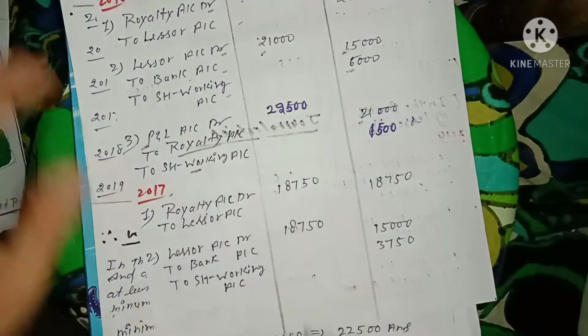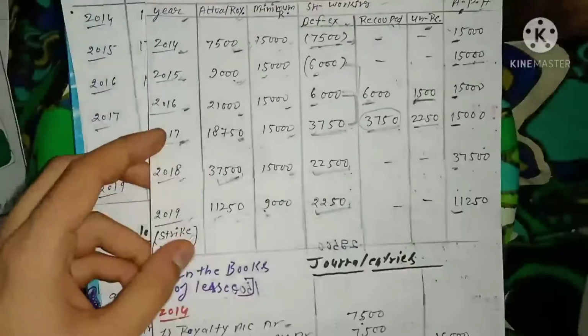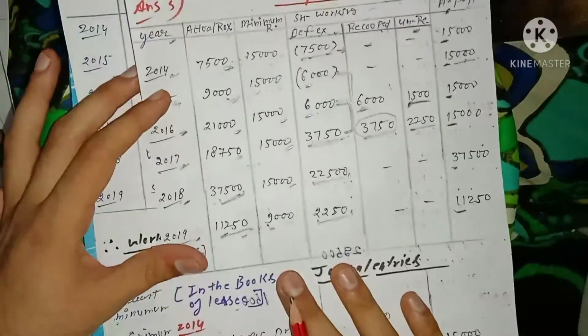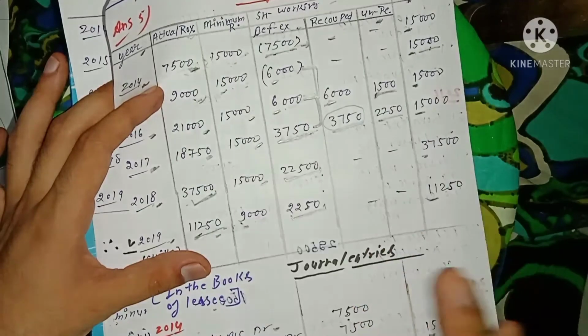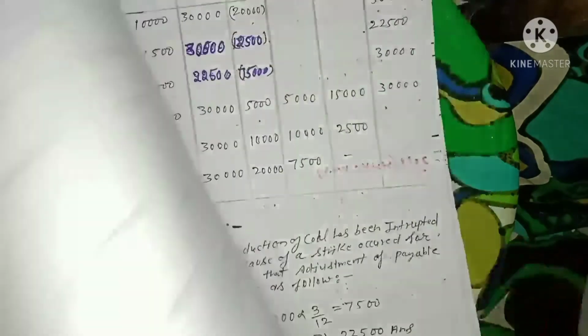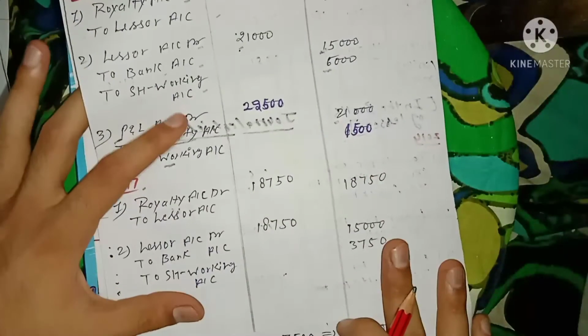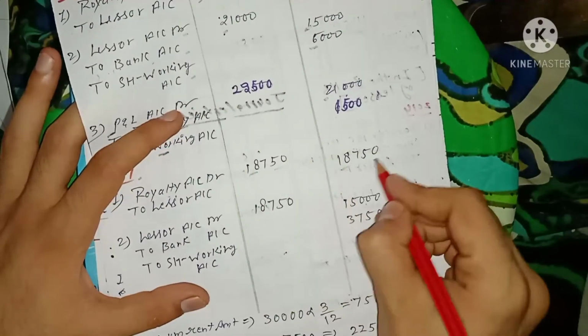Now in the year 2017, you have to do the same thing as in 2016. There wasn't any short working, only excess working incurred, so simply royalty account debit to the lessor account. How much royalty is payable to the lessor? 18,715.